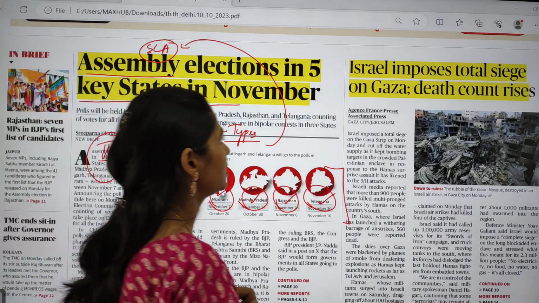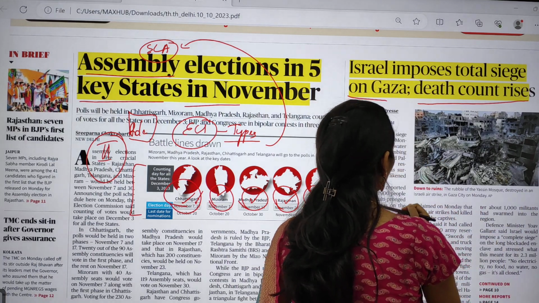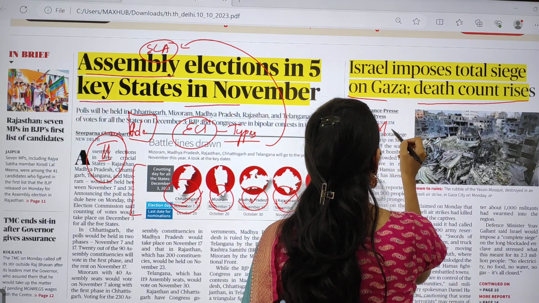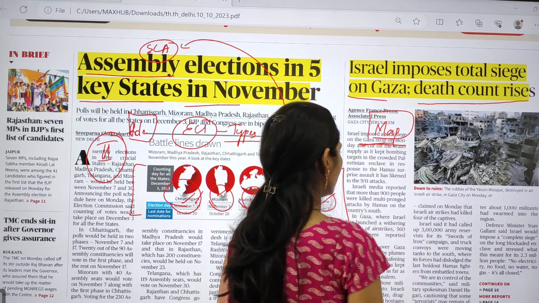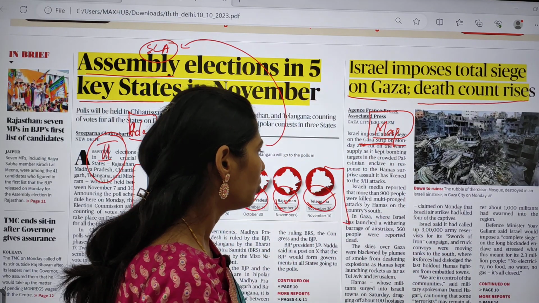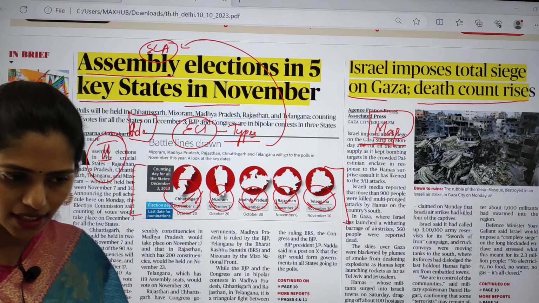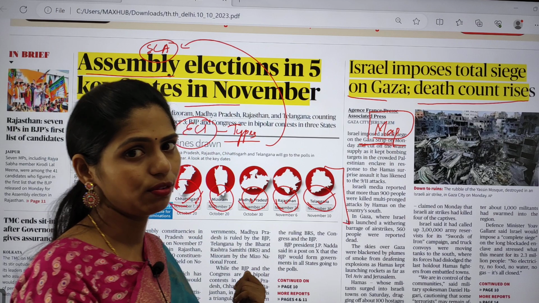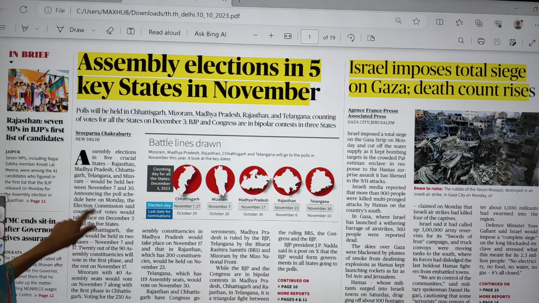And the next topic is, Israel imposes total siege on Gaza, death count rises. Here you have to see the map of Israel, and you have to see where this Gaza Strip is present. That's it. We already discussed the details of this issue in yesterday's lecture and even in the day before yesterday's lecture, so we are not going to see that topic today.